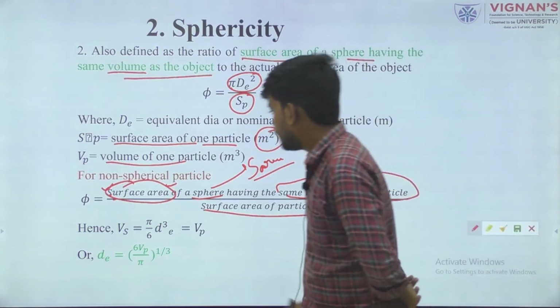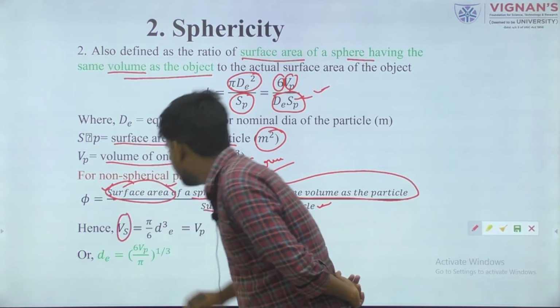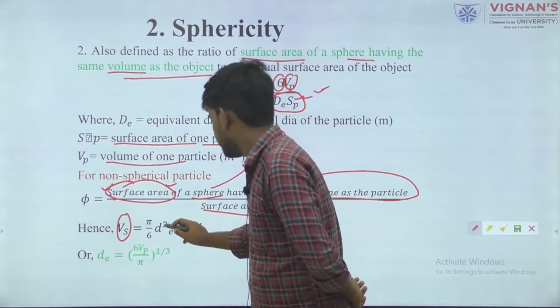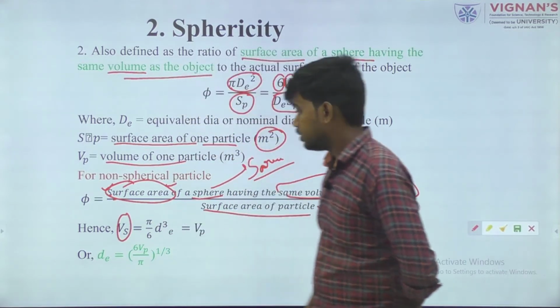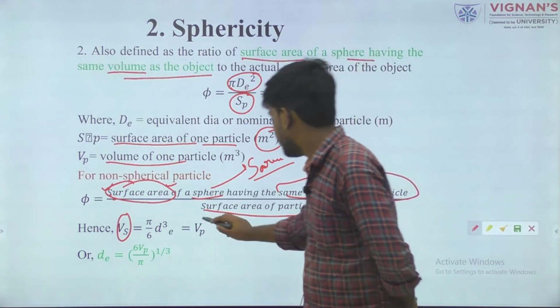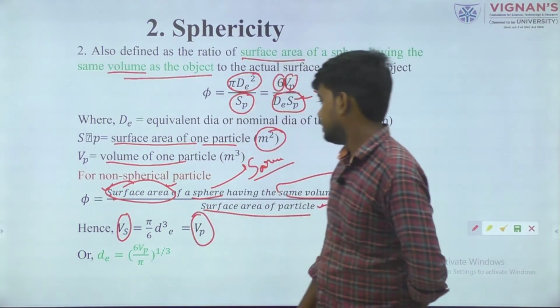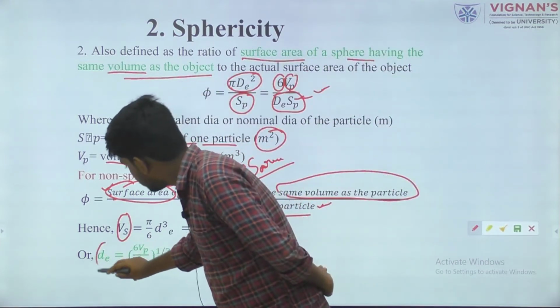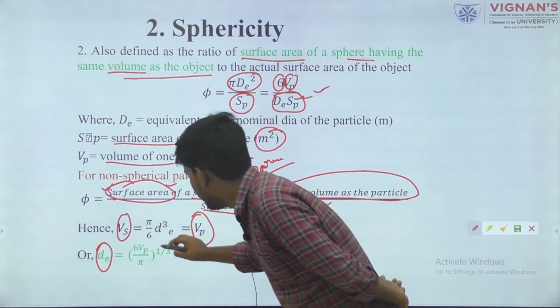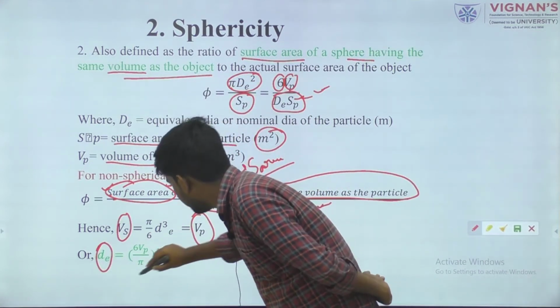The volume of the sphere is equal to pi by 6 d cubed. You know this volume of sphere is equal to the volume of this particle. So the equivalent diameter can be found by rearranging this, to the power 1/3.